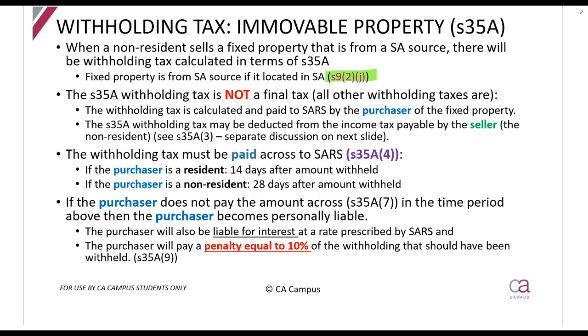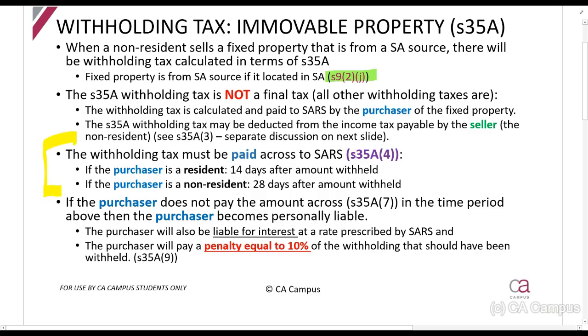Basically what happens here is if you are a non-resident and you've sold property, there would have been withholding tax on the amount that you received for selling the property. If you then do your proper South African tax return, then that withholding tax that you've paid is considered a prepaid tax. So basically, you'll calculate the amount that you owe to SARS, and then the withholding tax will be deducted from that. So either SARS will refund you or you'll have to pay in. But it is possible that you can actually be refunded a certain amount, and that is why this section exists. Alright, so we'll talk about that in a second a little bit more.